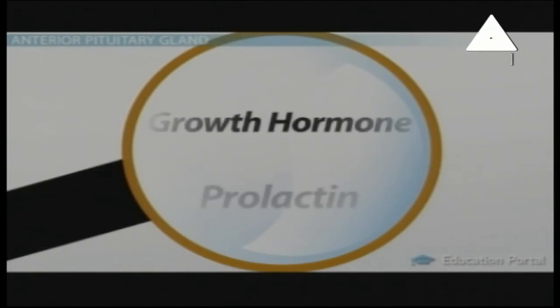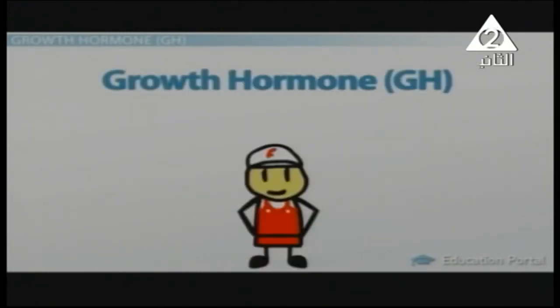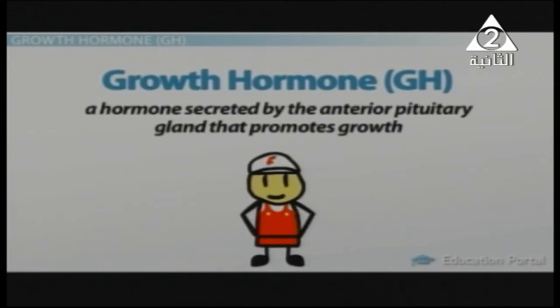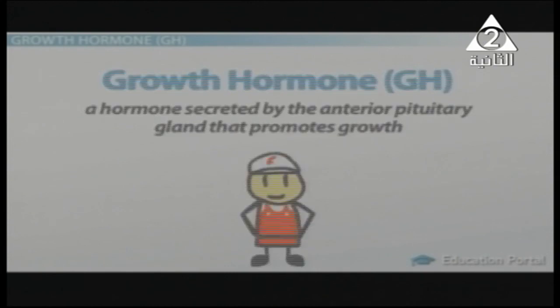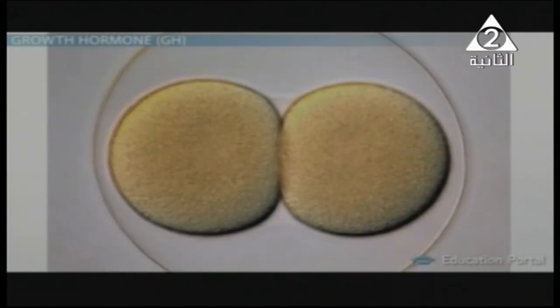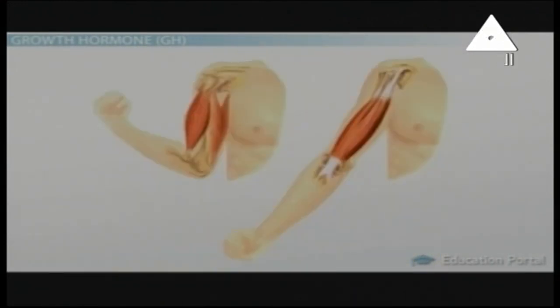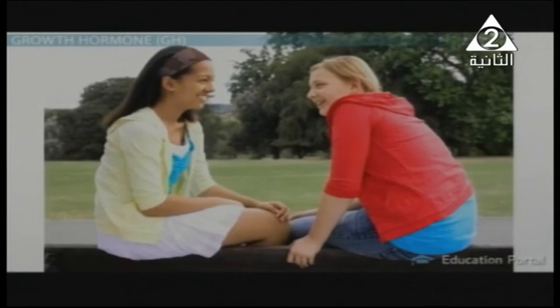Well, what else? We have some hormones that are secreted by the master gland, such as growth hormone. The growth hormone helps us in what? In the growth of our body, our tissue, our bones, okay? And it also promotes growth in every part of your body. And this picture is to learn more about the division of the cell. It also helps us in growing our tissue in a proper way, and any increase or decrease in it causes what? It causes a disorder.